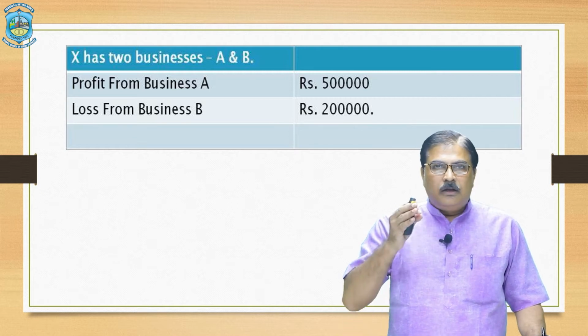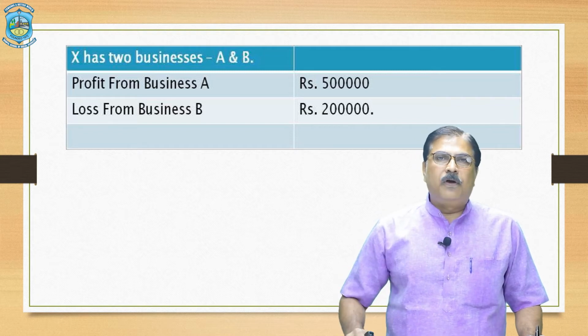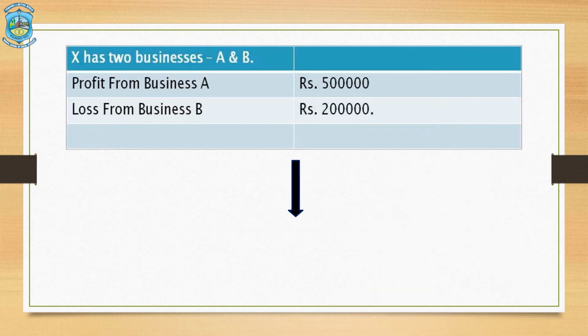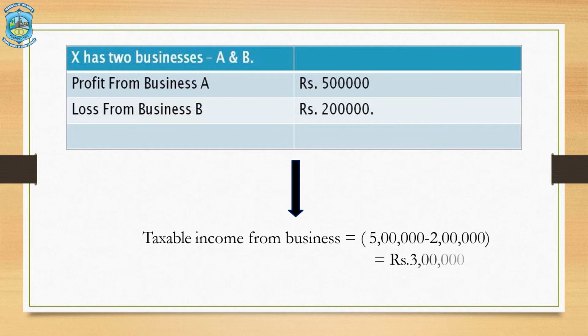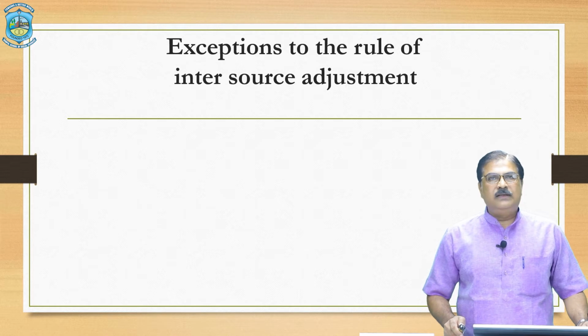So this 2 lakh loss can be adjusted with the profit from business A. This way we can say that the taxable income from business is rupees 3 lakh. Now 2 lakh loss would be adjusted, but there are certain exceptions to this rule.